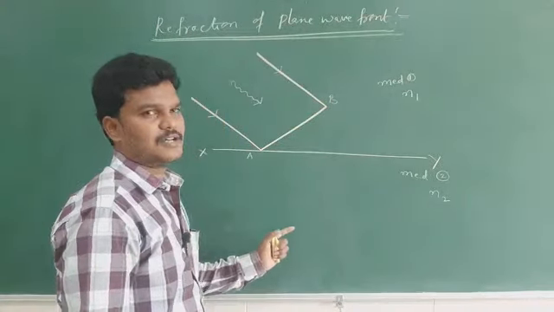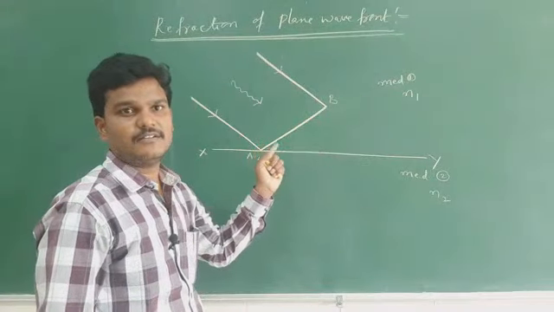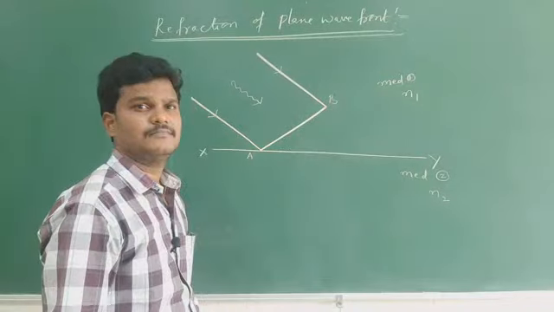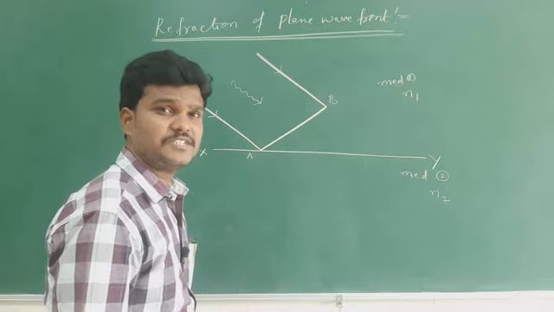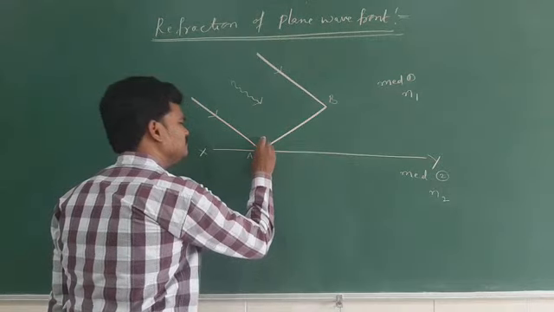In the last class, this wave front was reflected. But here it should be refracted. Why? Because the medium is changing, or the medium is different. Now draw a normal.